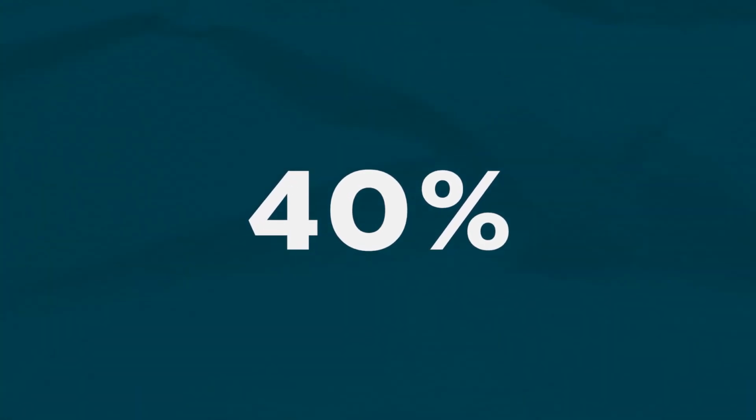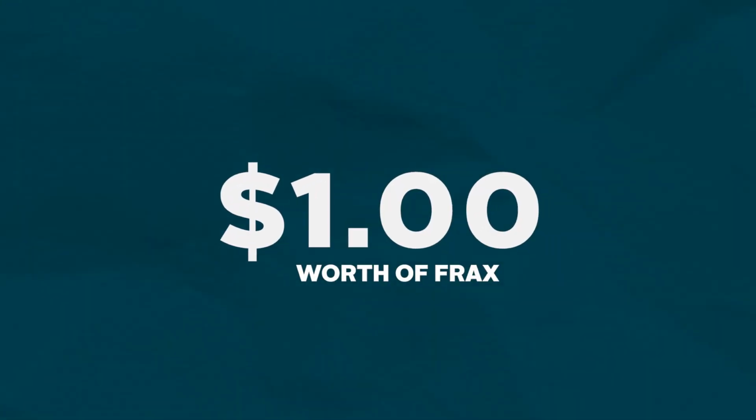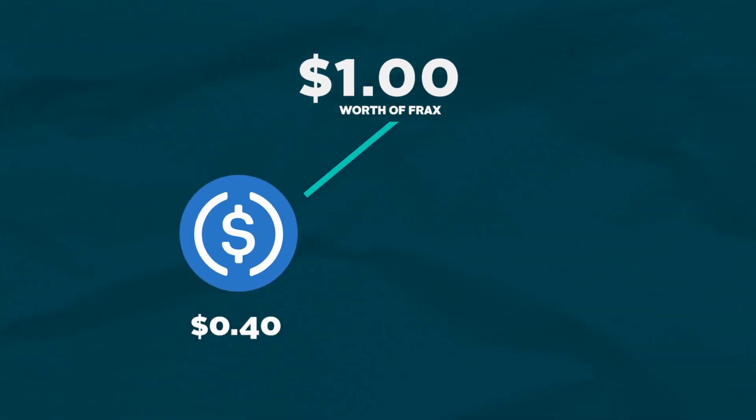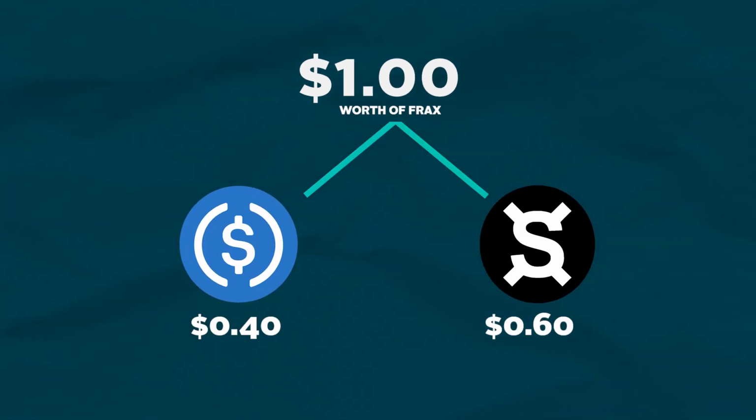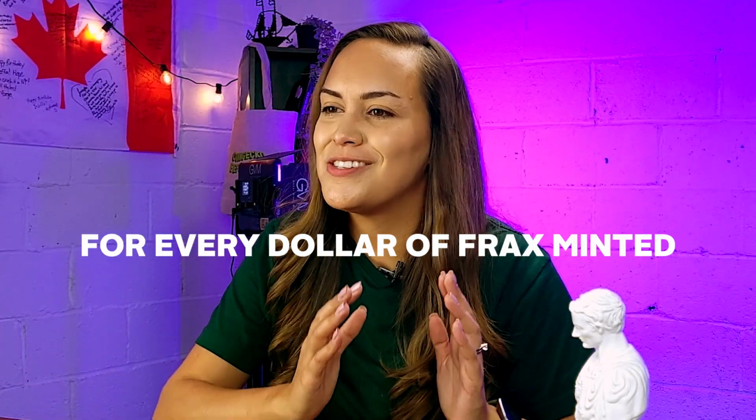Say the collateralization ratio is lowered to 40%, that means every $1 of Frax will be backed by 40 cents of USDC and 60 cents of FXS. This means more FXS will be burnt for every dollar of Frax minted. Now, ideally, more Frax tokens are supposed to be minted than redeemed, resulting in substantial amounts of FXS being burnt and removed from circulation.